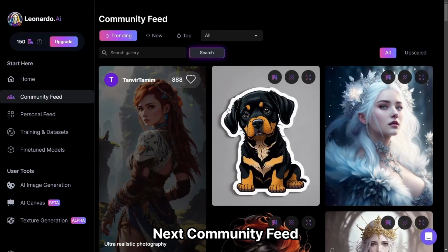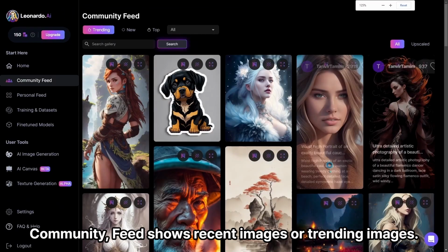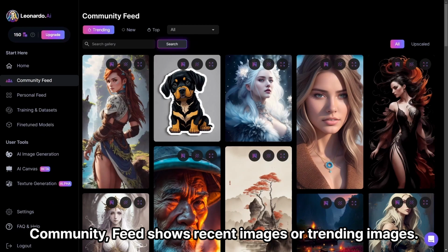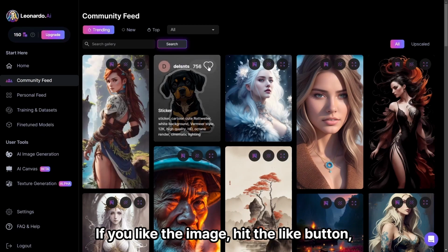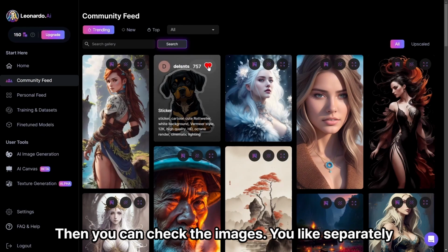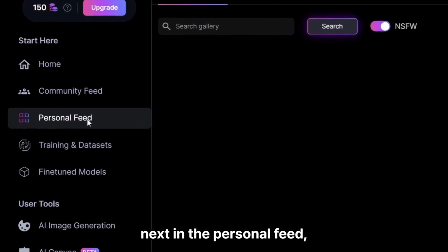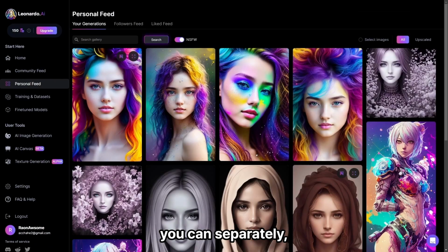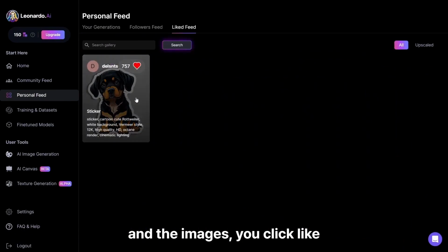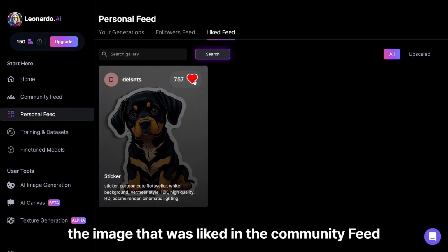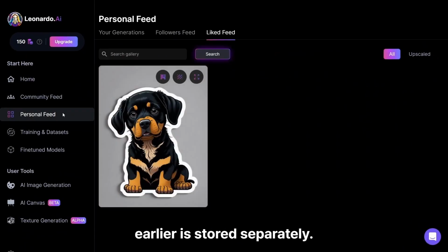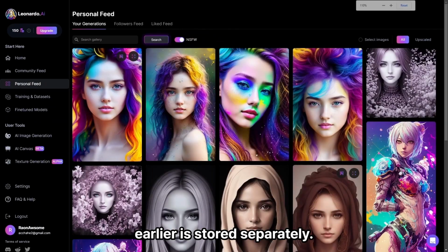Next, Community Feed. Community Feed shows recent images or trending images. If you like an image, hit the like button. Then you can check the images you like separately in Personal Feed. In the Personal Feed, you can separately check the works you created before and the images you clicked like on, like the image that was liked in the Community Feed earlier, which is stored separately.